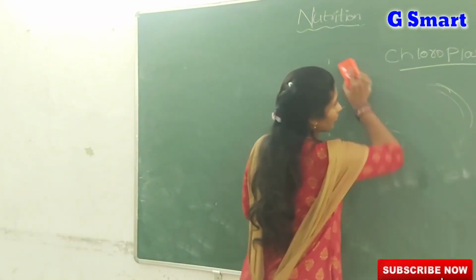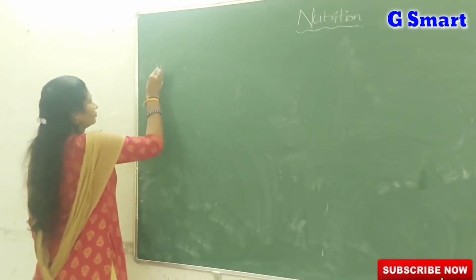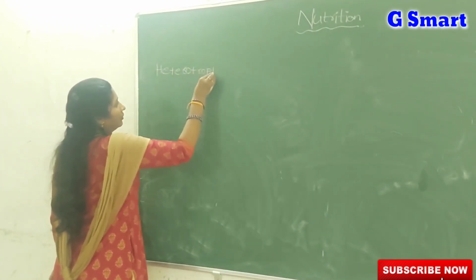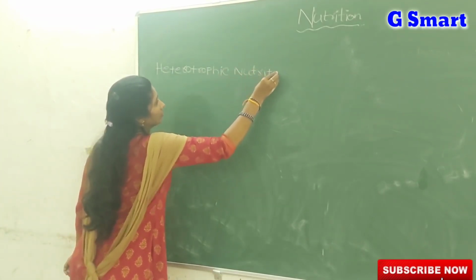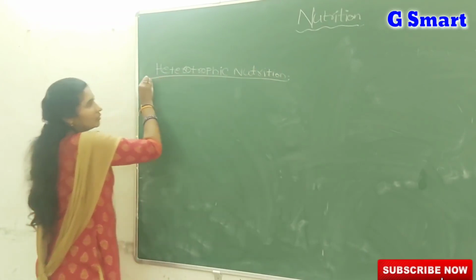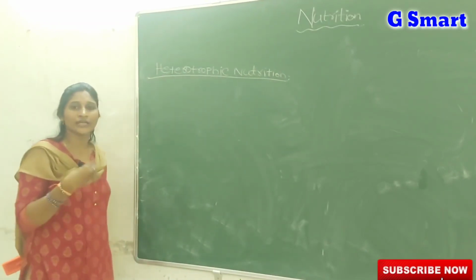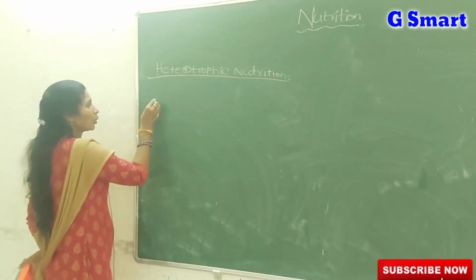Now we are discussing heterotrophic nutrition. Organisms which are not able to synthesize their own food and depend on other organisms for their food requirement have heterotrophic nutrition.